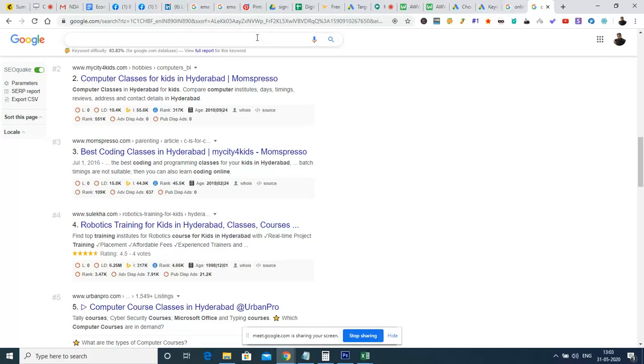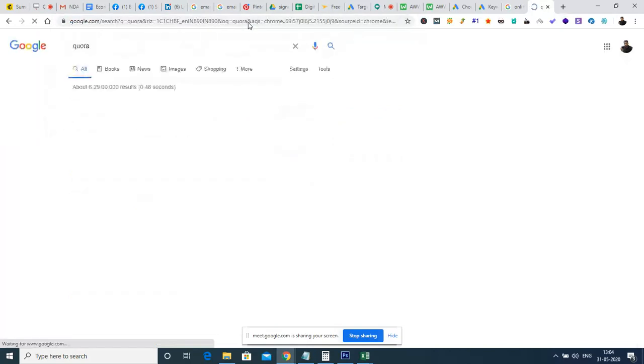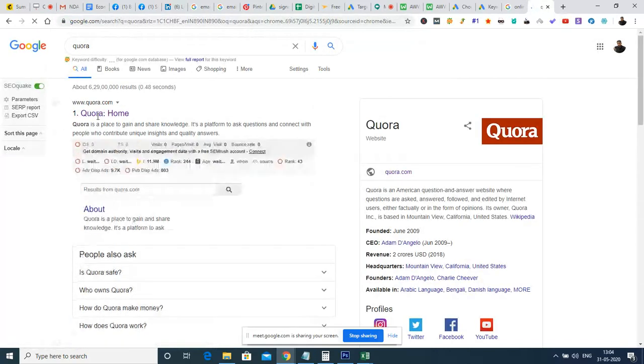So let me explain to you how to create a backlinking process. So how to create a backlink. I'm going to a website called Quora. The reason is Quora is so popular, as well as having domain authority among question and answer websites. Quora is the top domain authority website available online, so that we are able to get quality backlinking. And I will be explaining what anchor text is as well.